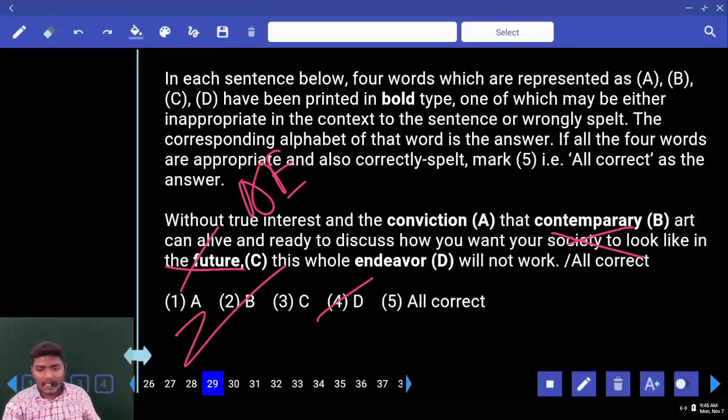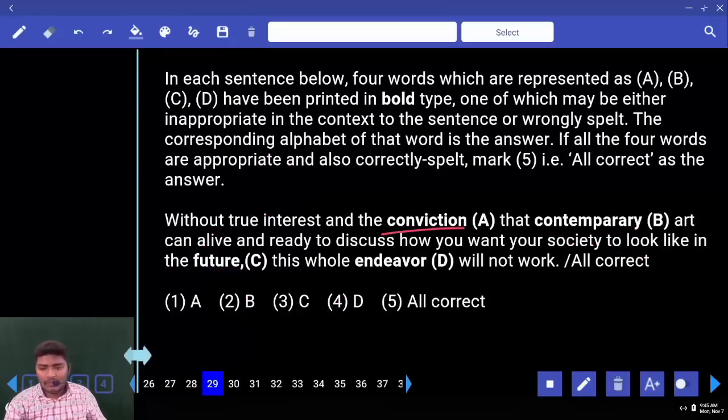Next, move to 29. Conviction, contemporary. I told this word just before, contemporary. What do you mean contemporary? People who rule at the same time. Next, feature, endeavor. Look at the first one, conviction. Is that fine? Conviction. Next, what else is there? Contemporary.